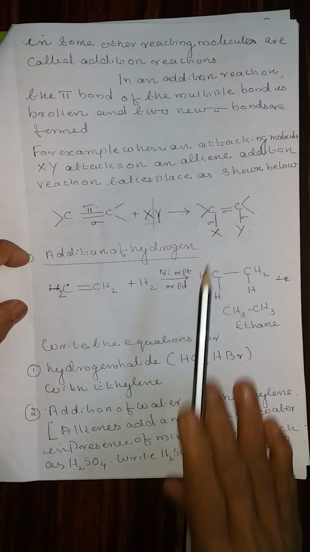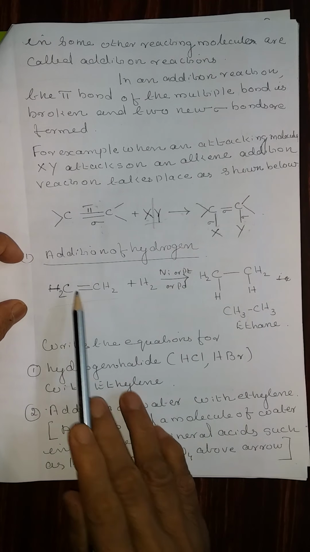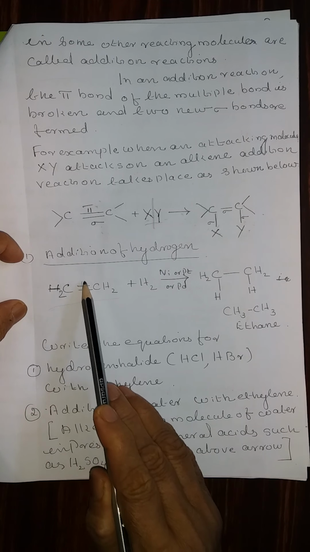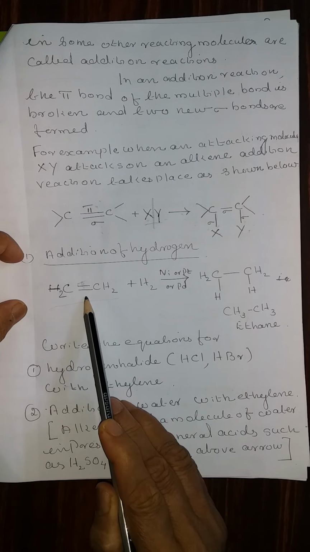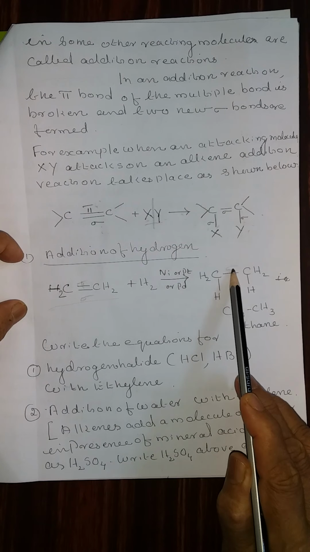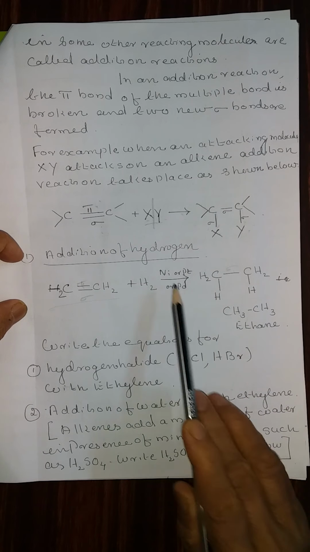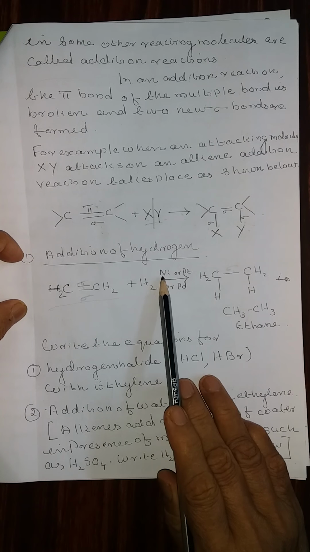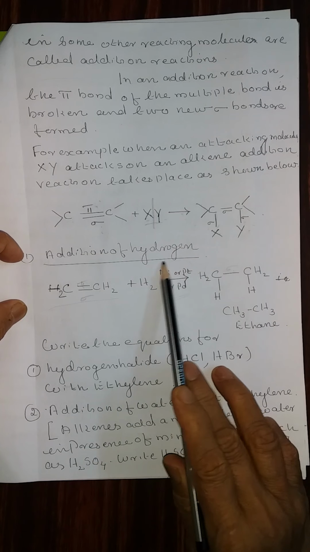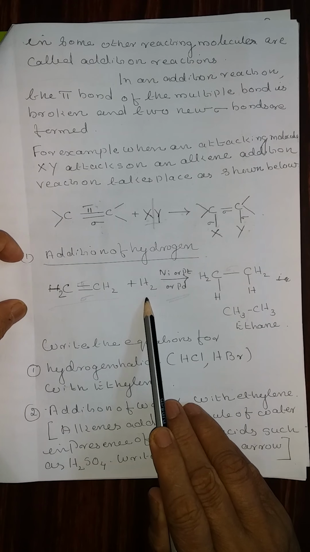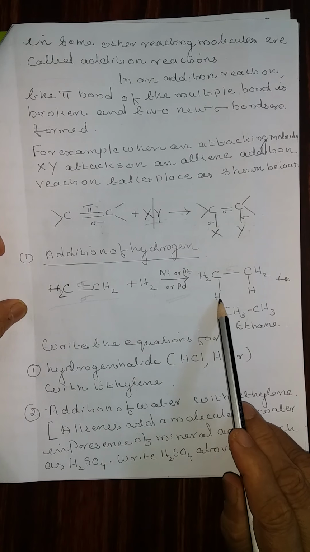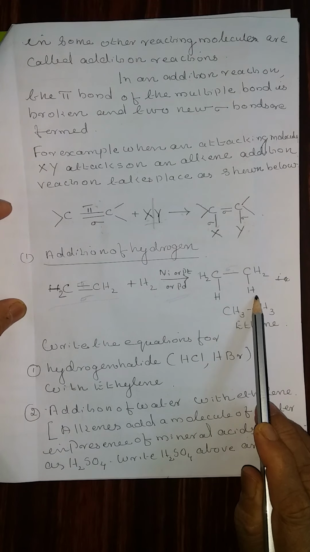Addition of hydrogen. This is ethylene, CH2 double bond CH2, in which one is a pi bond and the other one is a sigma bond. Nothing will happen to the sigma bond. The sigma bond will remain as such. That is, it is treated with hydrogen in presence of nickel or platinum or palladium. This is the catalyst required. The other reactant is hydrogen, and this hydrogen will split into two hydrogen atoms.